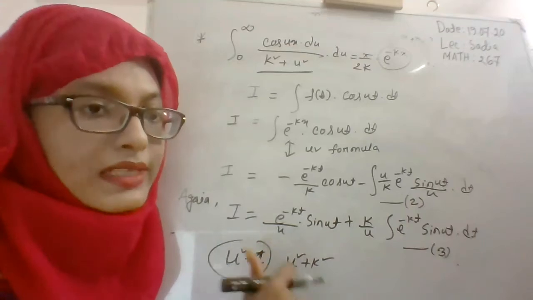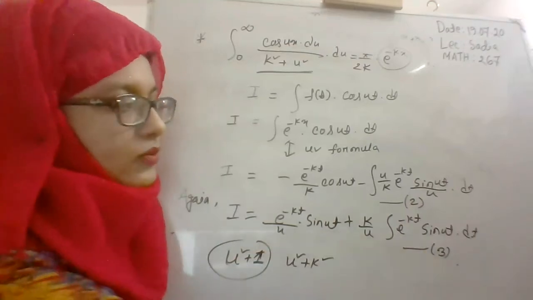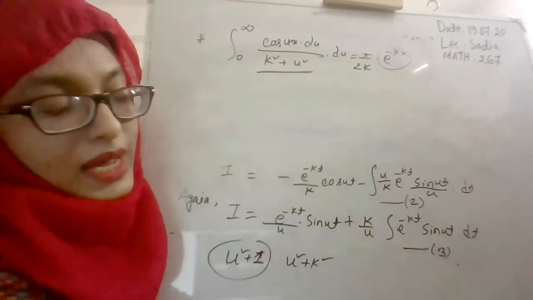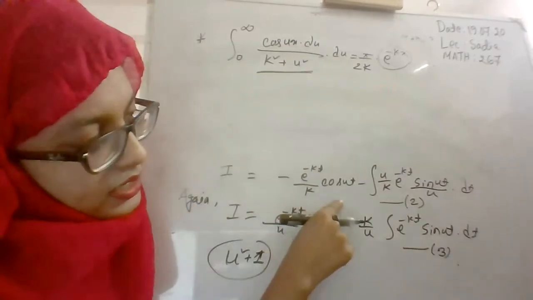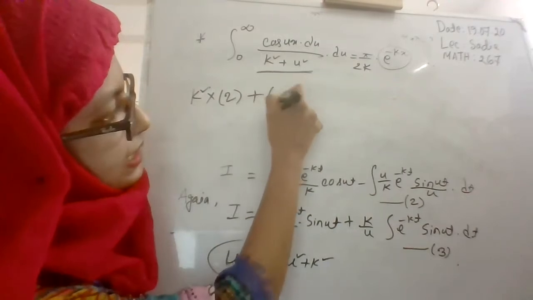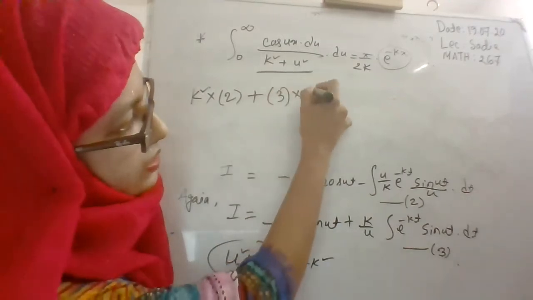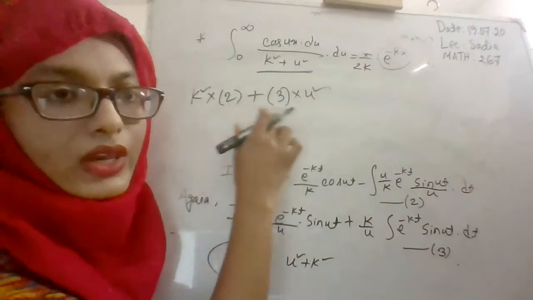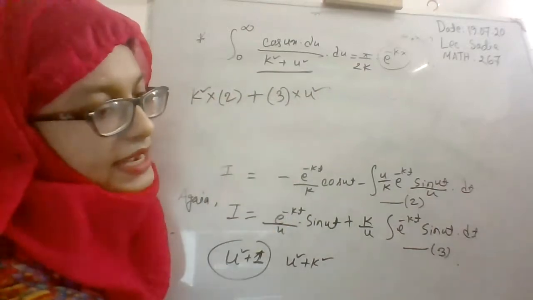So you have to multiply equation 2 by k square and equation 3 by u square. If you add these two equations, you will obtain the final result.